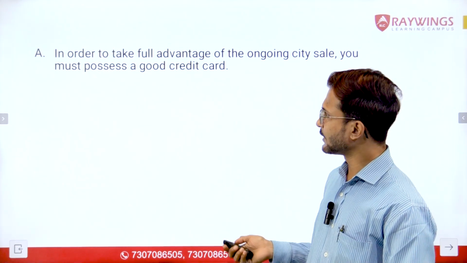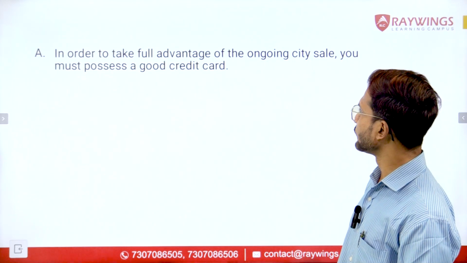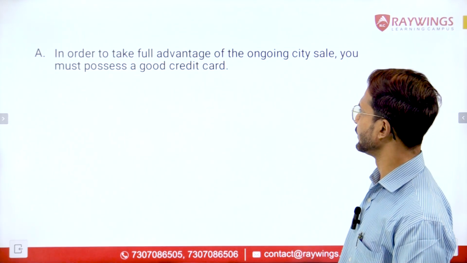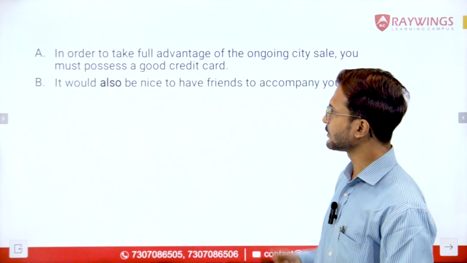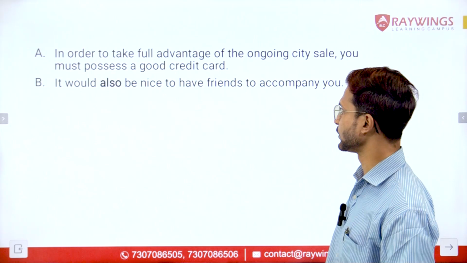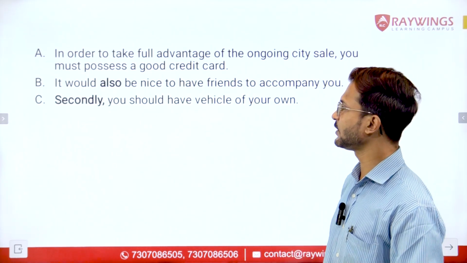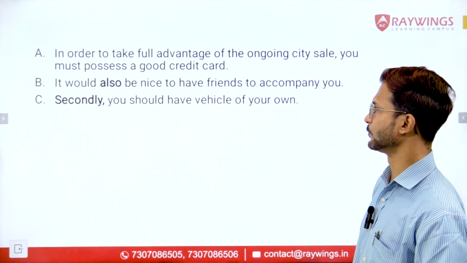Now, the first example says sentence number A is, in order to take full advantage of the ongoing city sale, you must possess a good credit card. Now, sentence number B says it would also be nice to have friends to accompany you. And sentence number C says, secondly, you should have a vehicle of your own.